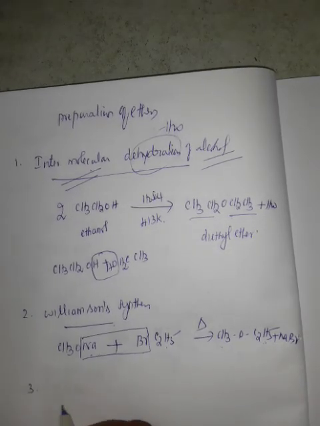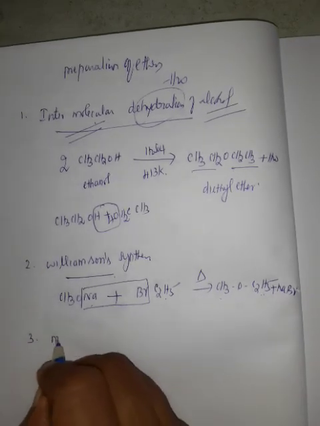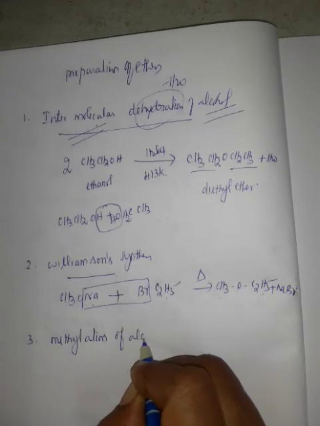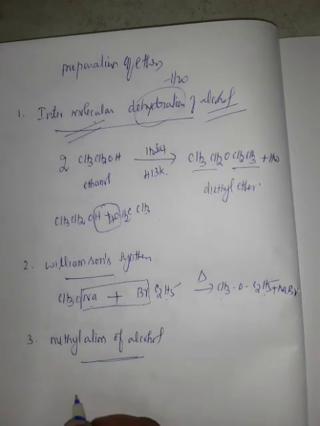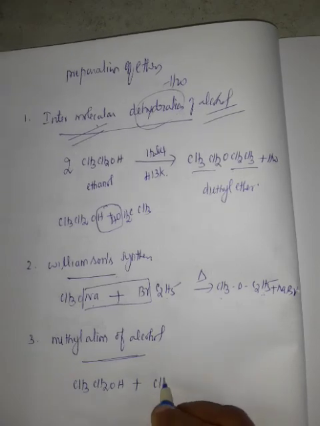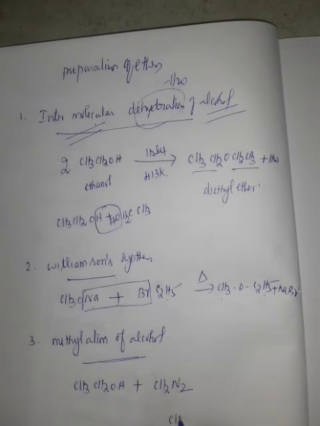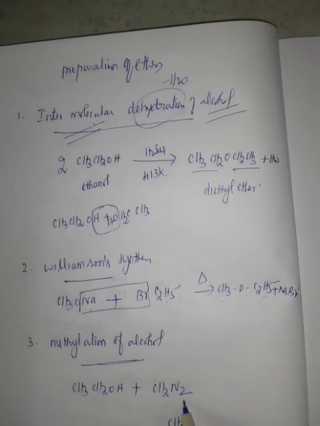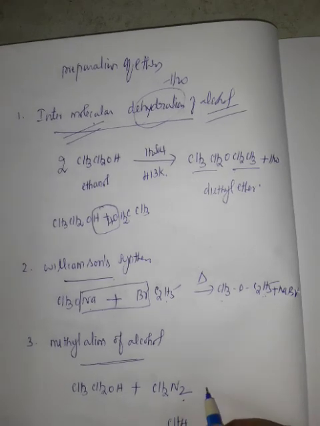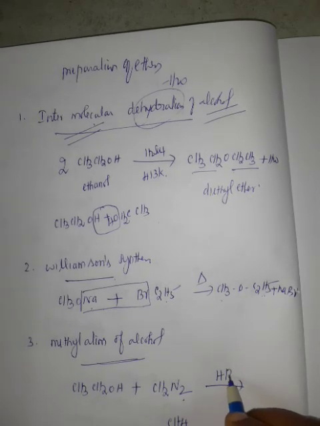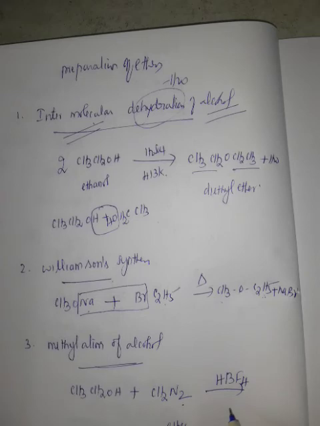Third one, methylation of alcohol. Take ethyl alcohol treated with diazomethane. Methane means CH4, with 4 hydrogen atoms. Here, instead of 2 hydrogen atoms, N2 is substituted, so its name is diazomethane, in the presence of fluoroboric acid, HBF4, on heating.